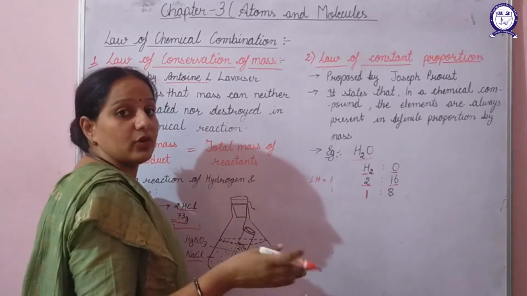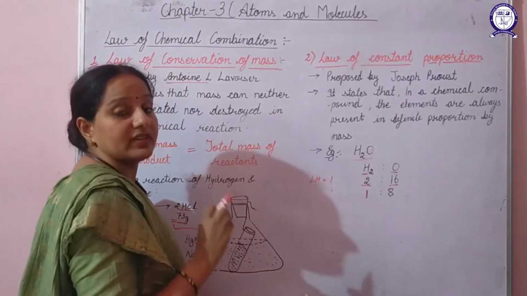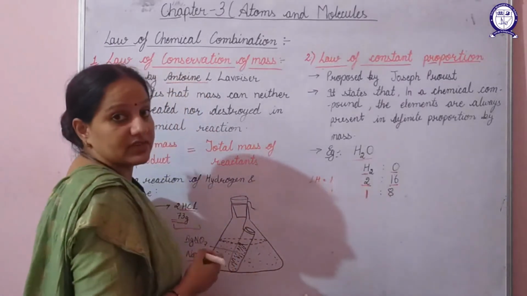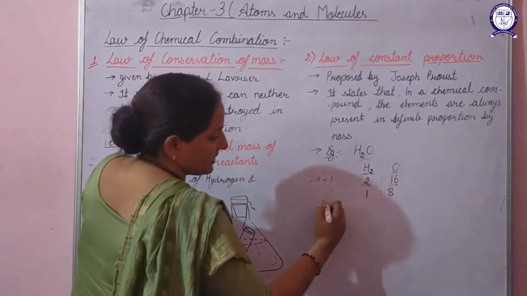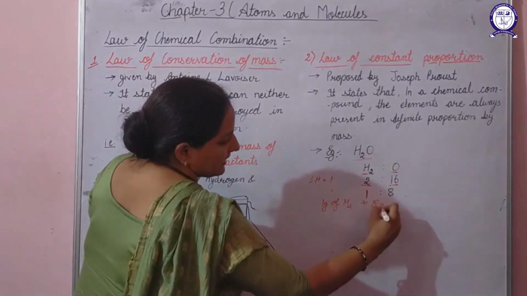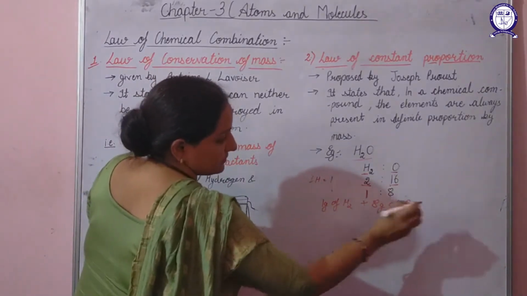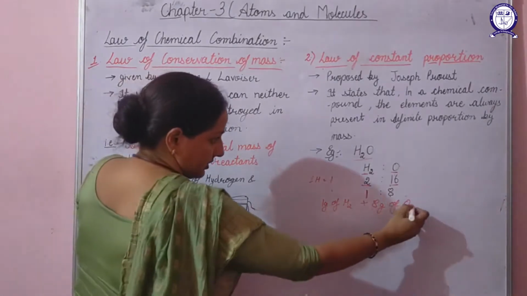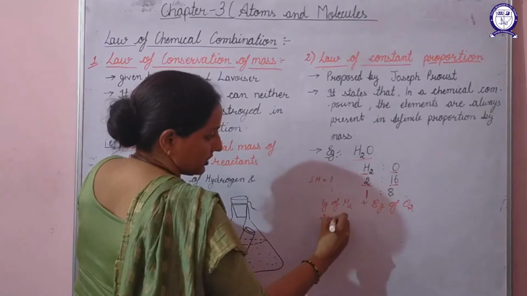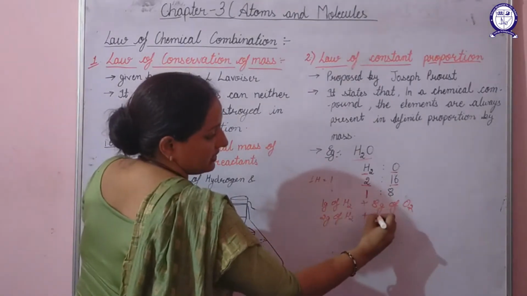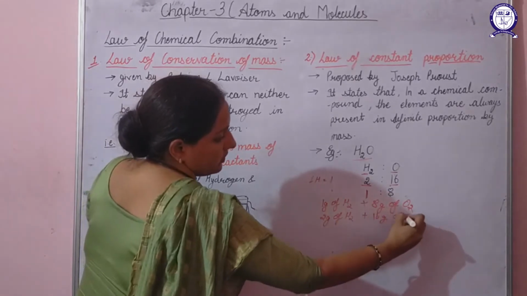Whether it is rainwater, sea water, or river water, this proportion will always remain the same. That means if I am taking 1 gram of hydrogen, I have to combine it with 8 grams of oxygen. In other terms, if I am taking 2 grams of hydrogen, it will combine with its double, that is 16 grams of oxygen.